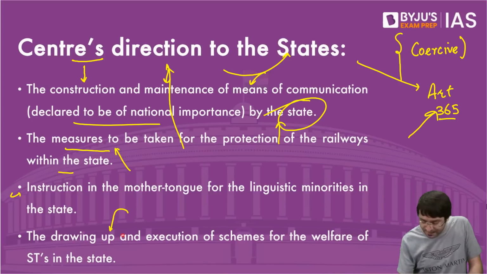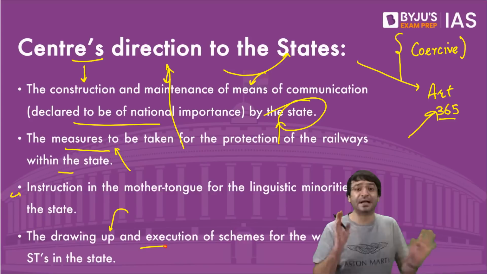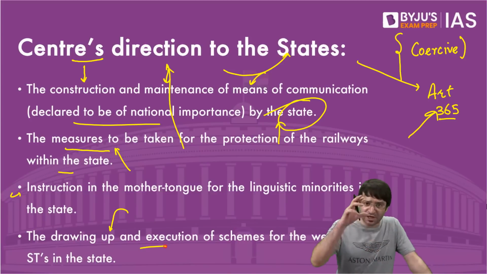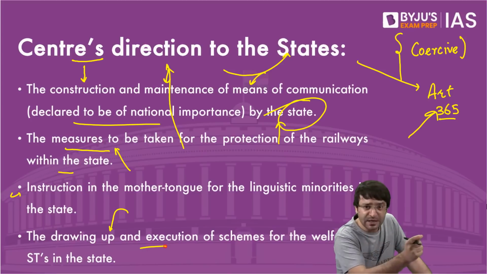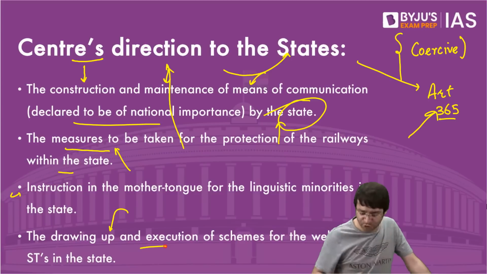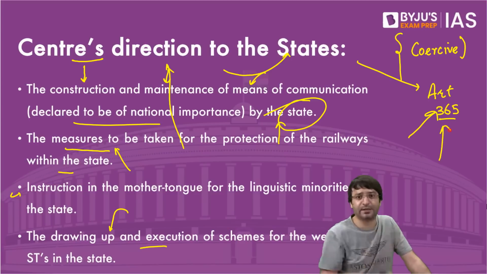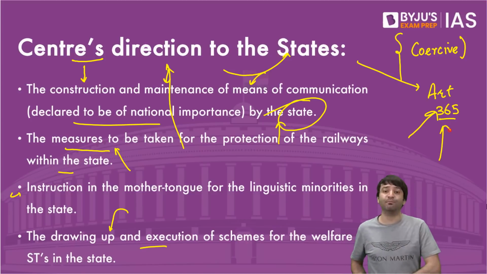Similarly, drawing up and executing schemes for the welfare of the scheduled tribes in that state. If there are schemes which have been designed, conceptualized by the center for the welfare of the STs, if the state fails to implement these schemes, directive can be issued under Article 365. Please implement them. If you don't, then it can be viewed that there is breakdown of constitutional machinery. President's rule can be imposed in that state.